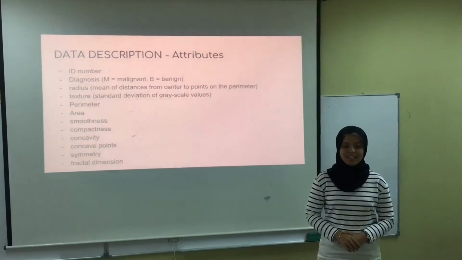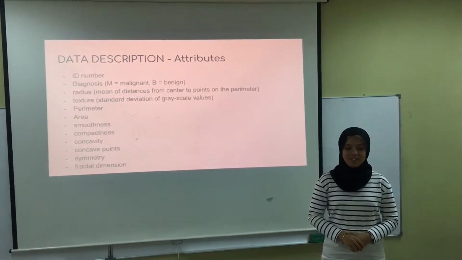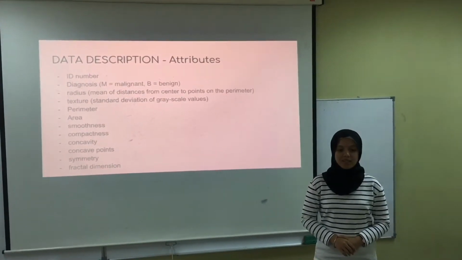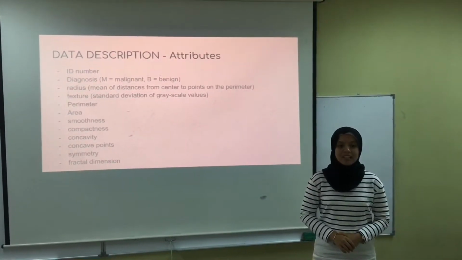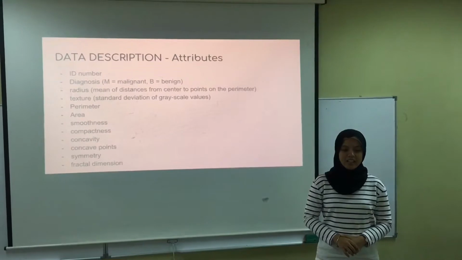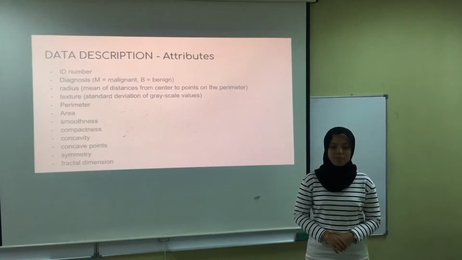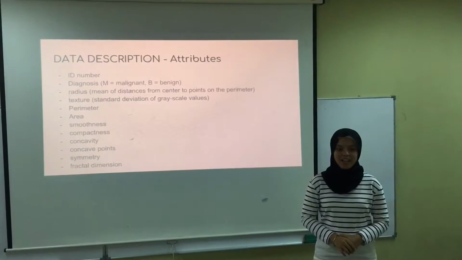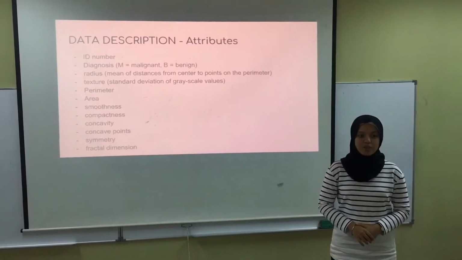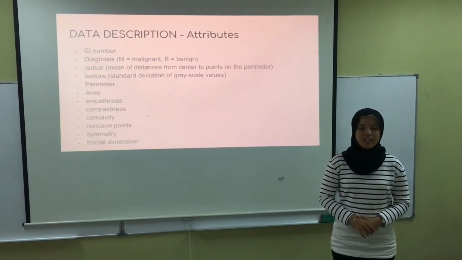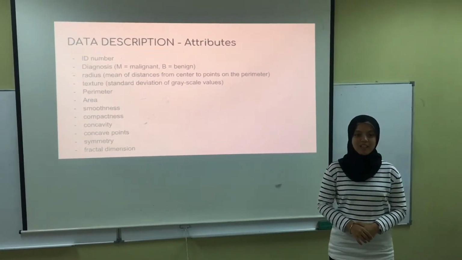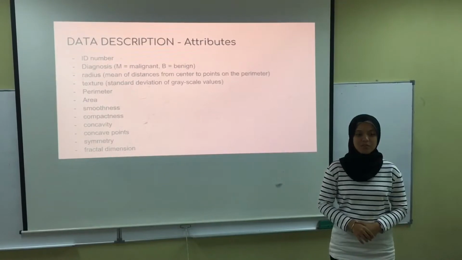The attributes used in the dataset are ID number, diagnosis, M for malignant and B for benign, radius, the mean distance from the center to points on the perimeter, texture, perimeter, area, smoothness, the local variation in radius length, compactness using the formula perimeter squared divided by area minus 1, concavity, the severity of concave portions of the contour, concave points, the number of concave portions of the contour, and symmetry, along with the fractal dimension using the formula coastline approximation minus 1.